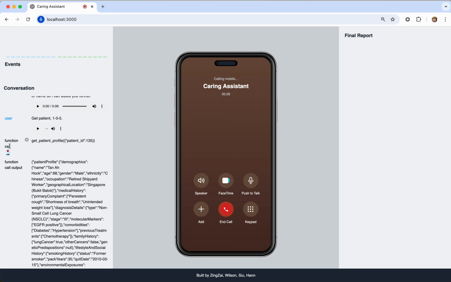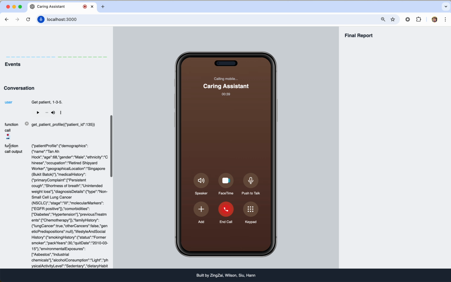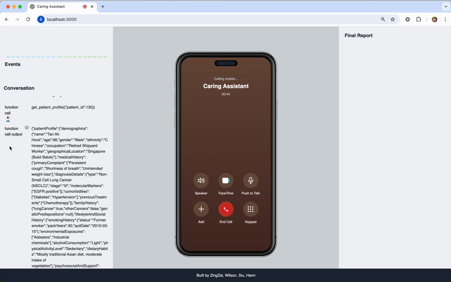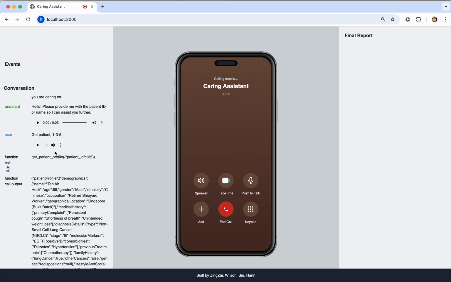As you can see, after letting the assistant know the patient, the assistant did a function call to get the patient's profile that is linked to a hospital database. The function is specified and implemented by us, and the API that was being called returned the patient's profile, the name of the patient, the demographic, the medical history, and so on and so forth. Obviously, when I interact with the assistant, I don't necessarily need to let the assistant know the particular ID. I can also let the assistant know the name as well.